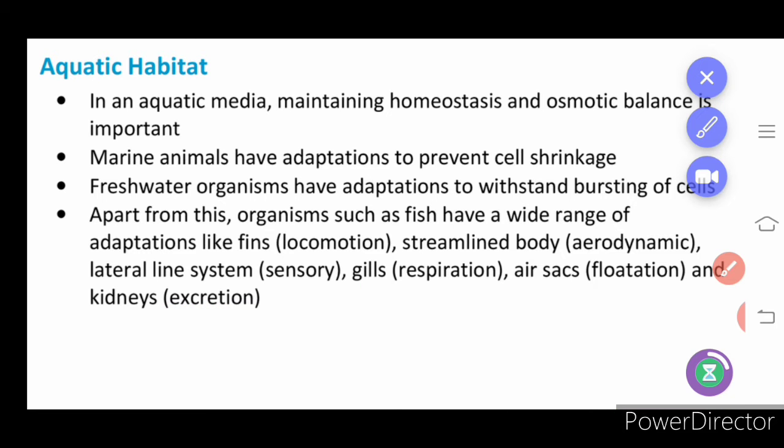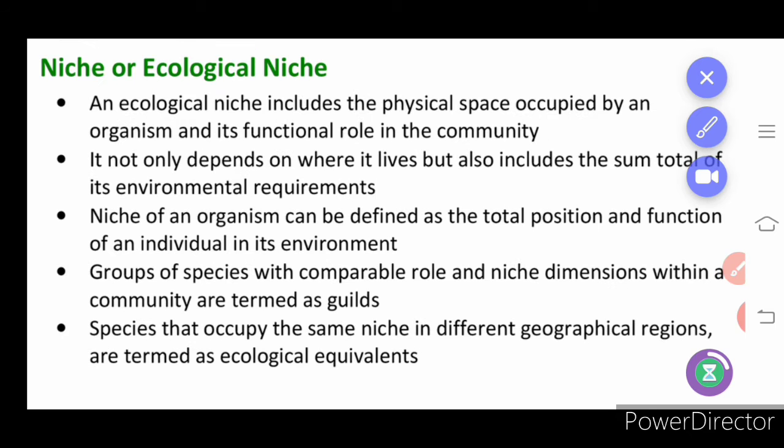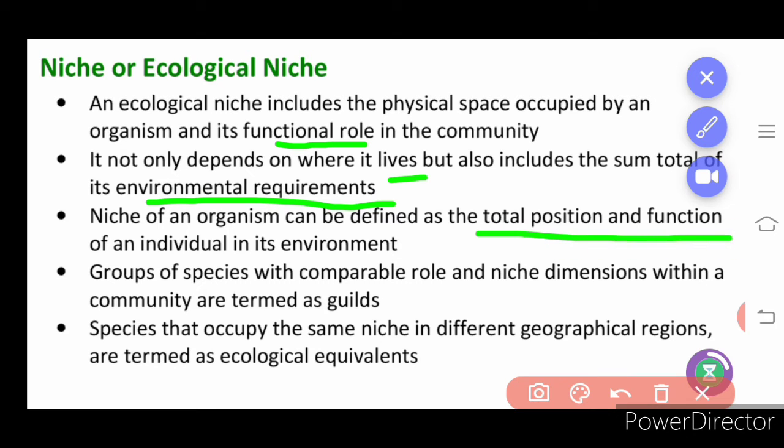Then we are going to learn about ecological niche. As we were learning, it is a functional space or functional role in the community. It is not only dependent on the habitat, but also includes the sum total of environmental requirements, such as the climatic condition and the vegetation. The niche of the organism can be defined as the total position and function of the individual in its environment.